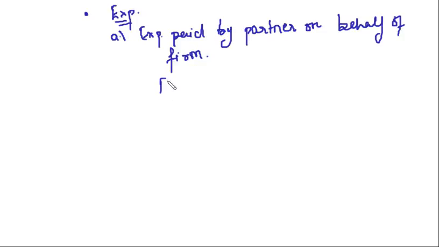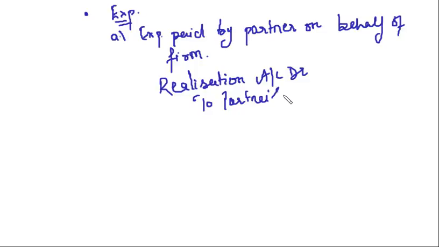For that, what is the journal entry? Realization account debit to partners' capital accounts, isn't it? This is what we discussed. Why are we crediting the partner's capital account?